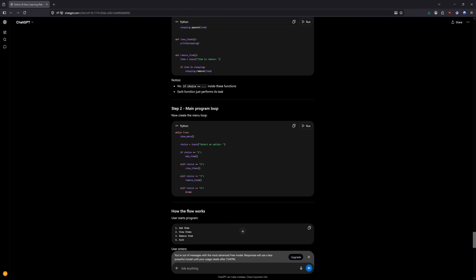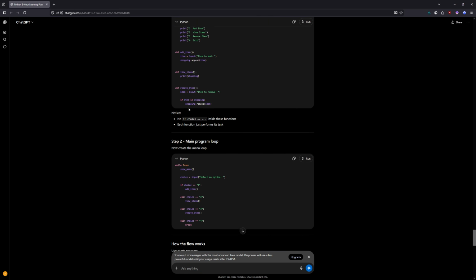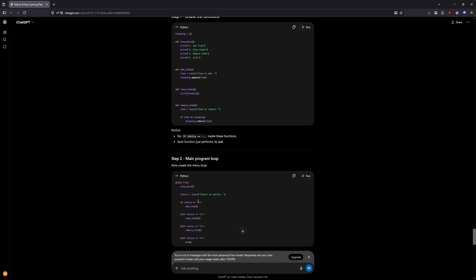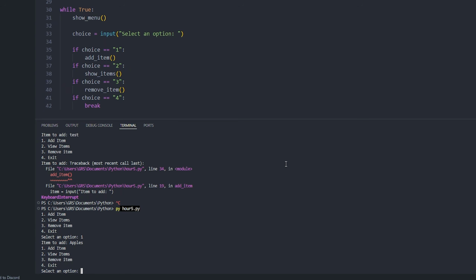So if we go back to ChatGPT, we need to create the main program loop. So this is where we create a while true, and then we just... Okay, this makes a lot more sense now. Okay, let's try to run this again. So I want to add an item, and I want to add apples. Okay, yes, that's fixed. But this should have been placed inside of the while loop for some reason, not sure why.